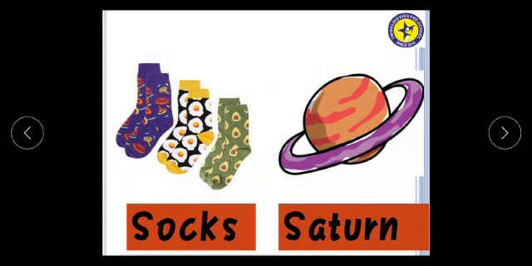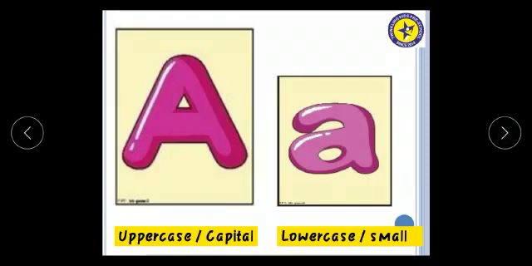The sound of the letter S is S. Now, the next letter is letter A. This is uppercase A and we also call it capital A. This is small a and we also call it lowercase a. This is uppercase A. This is lowercase a.